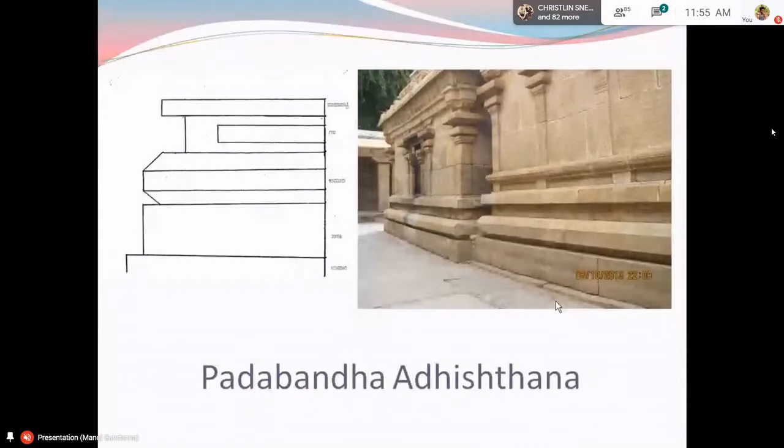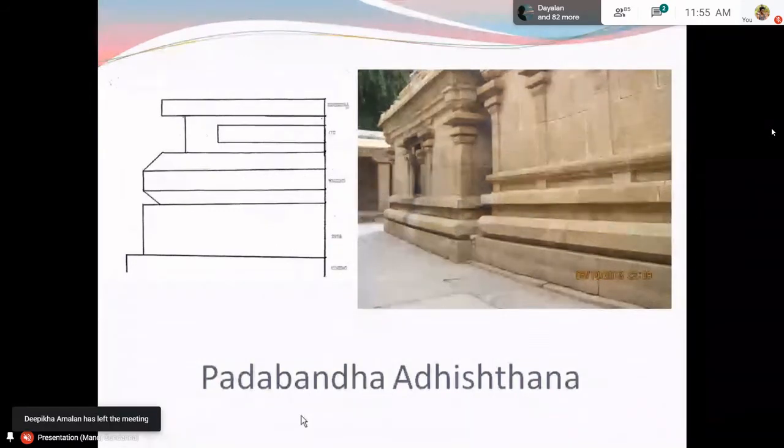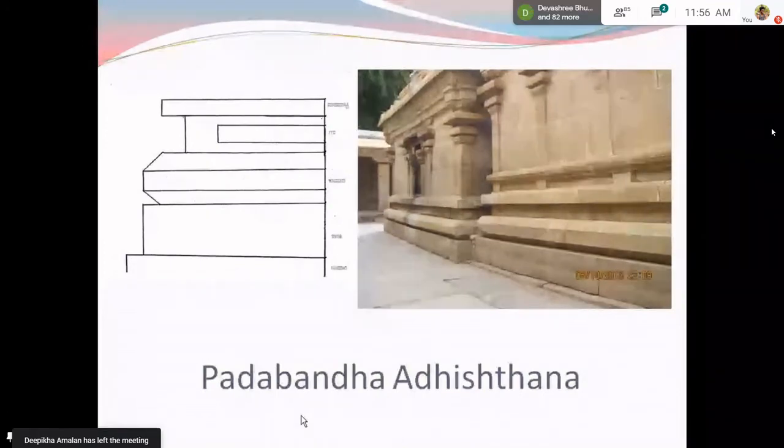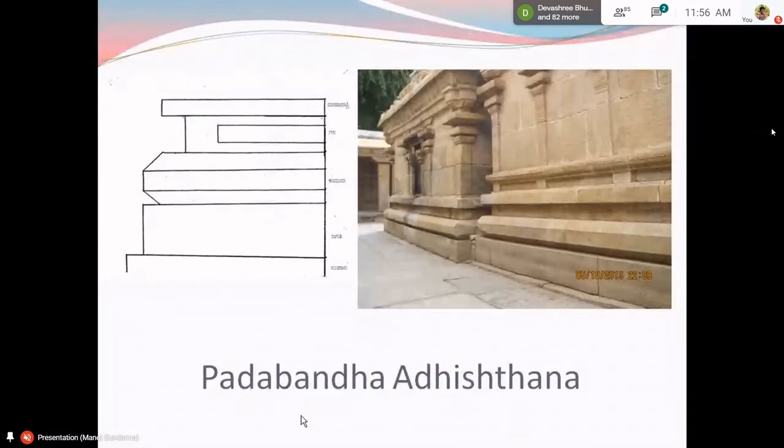So this is the Adhisthana part. The popular form of Adhisthana, which is found in almost all the temples, especially the Chola temples, is what is called the Padabandha Adhisthana. The texts mention 2 major types of Adhisthana called the Padabandha and the Pratibandha Adhisthana.